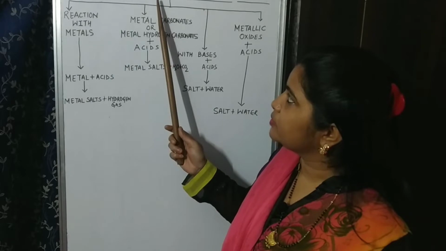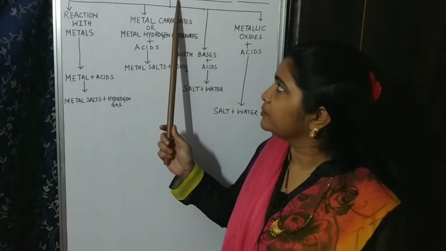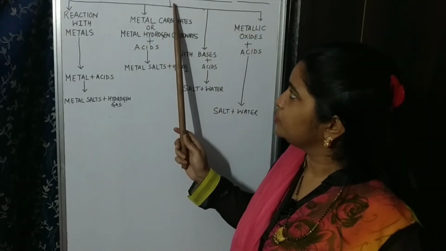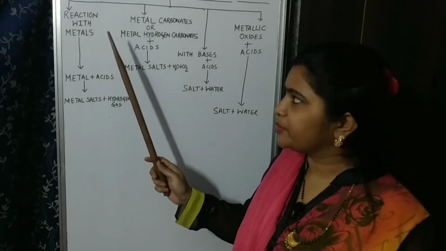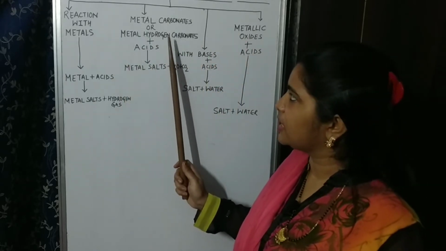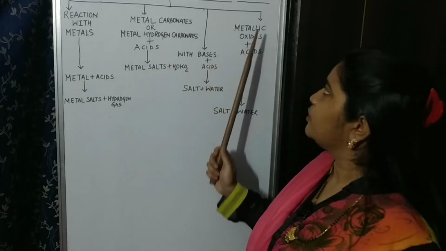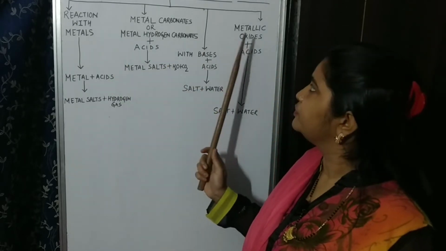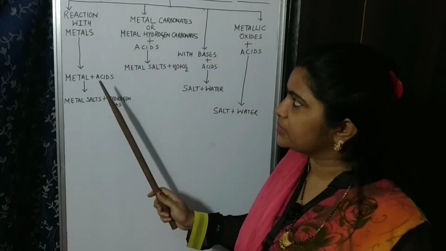Today we will discuss chemical properties of acids, and under this topic we will see that acids have the capacity to react with different compounds: metals, metal hydrogen carbonates, metal carbonates, bases, or metal oxides. So you have to study in this chapter 4 types of reactions which acid will show. One by one we will discuss all these points.